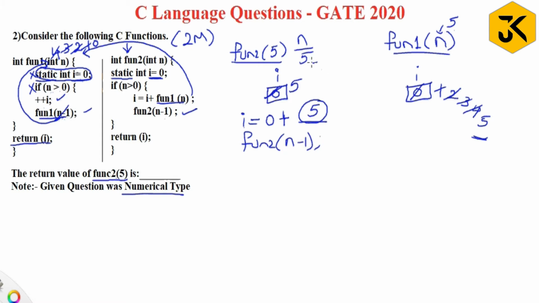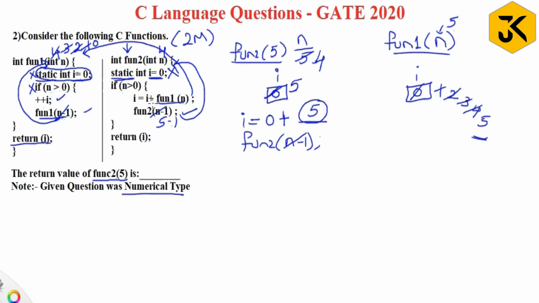What is the n value within the function? 5. So 5 minus 1 is 4. So here the n value is 4. When it is called like this, the n value is modified to 4. What about this statement? This statement won't execute again as I have written the static keyword, which means the i value is 5 only. Now n value is 4. 4 greater than 0, right?